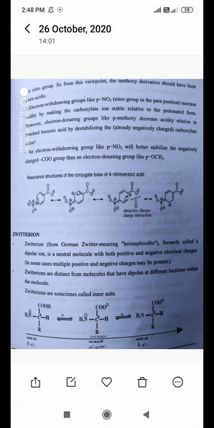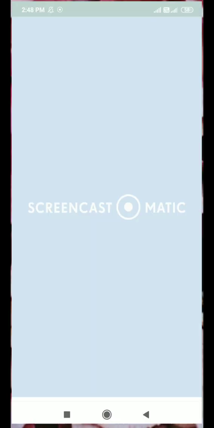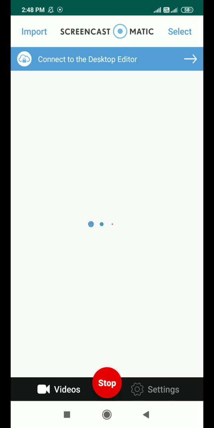This is the order of acidic nature of the different compounds. You can see for yourself how different substituents affect the acidic nature of the compound. Okay, this is all about the different effects or different substituents which affect the acidic nature of aromatic acids.